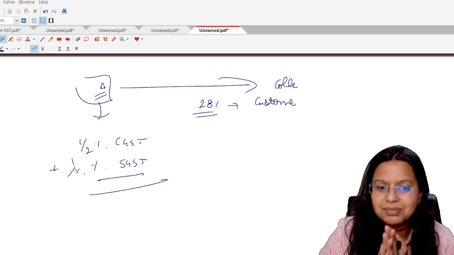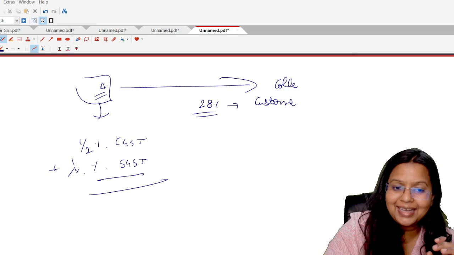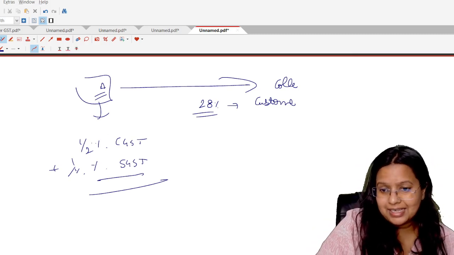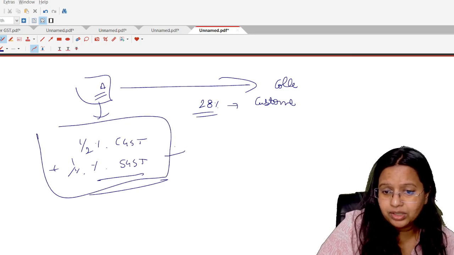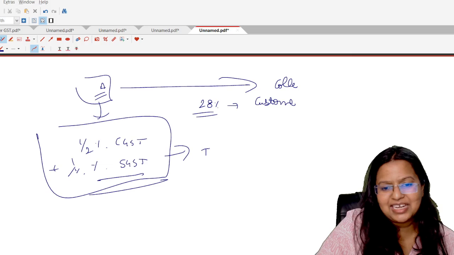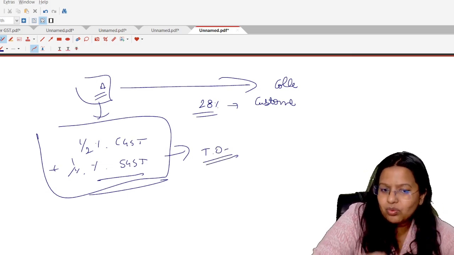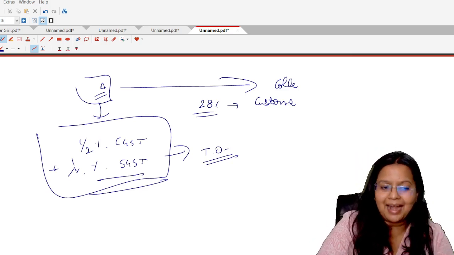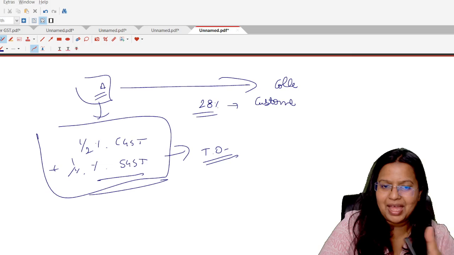So, does it mean that the person is going to collect that 1% from the customer? He is not collecting. He is paying this amount from his own pocket, that is, on the turnover. So whatever the turnover of that person, he is going to pay half percent CGST and half percent SGST to the government. I hope you got it.